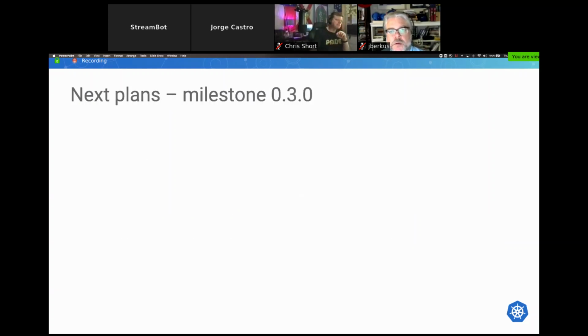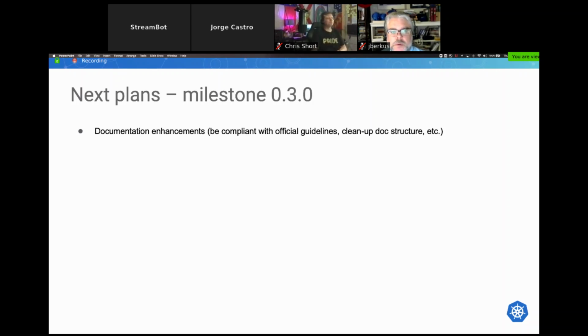Next, plans for our current milestone. Documentation enhancement: we want to be compliant with the official guidelines and clean up our structure a little bit. CI pipeline cleanups: we already did a lot of things because we enabled end-to-end testing. We split one of our jobs. Thanks to that, our time to merge was reduced from 1 hour to around 10 minutes. So it's quite a nice improvement.